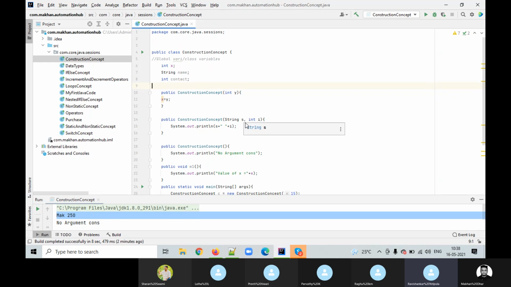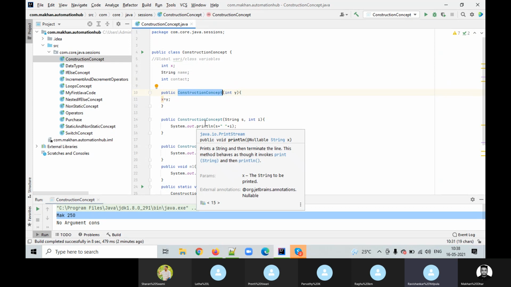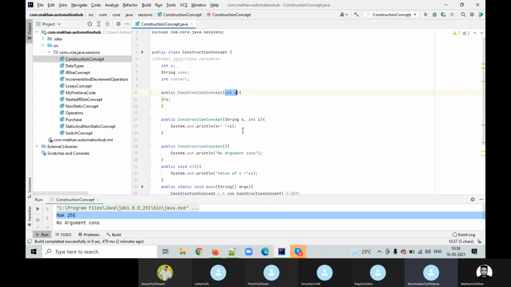Then there is one more, called a public constructor. Inside that we pass one argument called int y. That is called passing an argument or passing a parameter. That passing parameter is nothing but declaring one variable inside the constructor, and the scope of that variable is within that particular method. So wherever Makan highlighted, only within that particular block can we use that. What is that block? That is a constructor. Now is it clear?